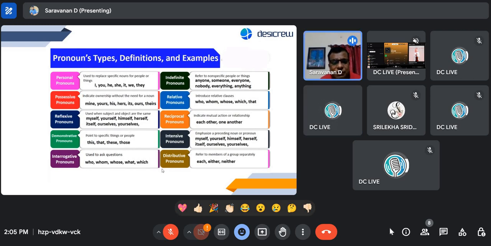Yes, it's simple. One is singular, another is plural. Himself means singular, and yourselves and ourselves, with selves, indicate that it is more than one.